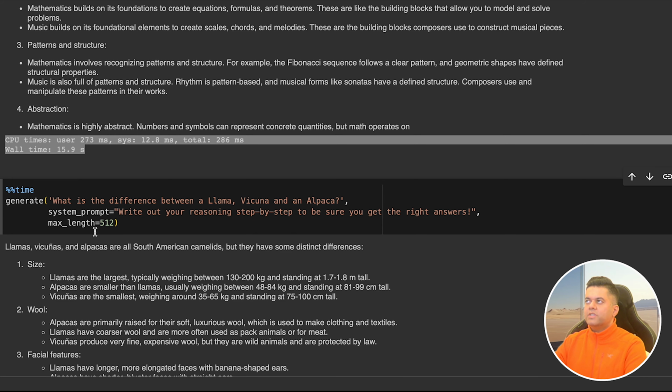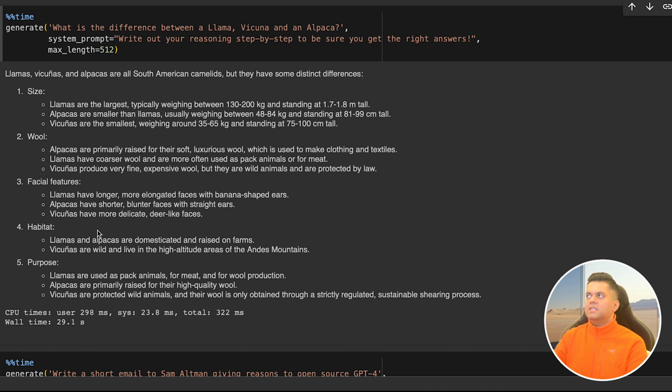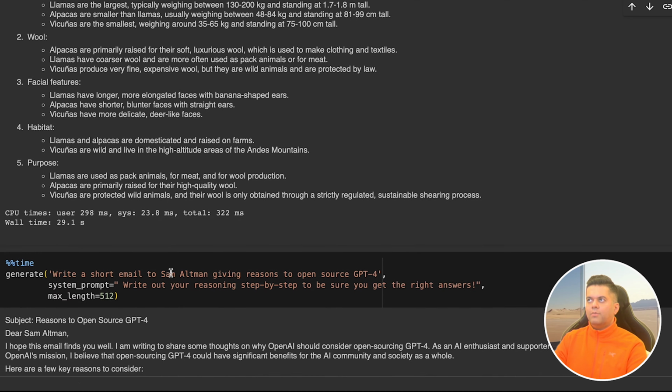Alright, next we ask it to generate the difference between llama, vicuna and alpaca. In the output, we notice that it understands we're talking about the animals and not the LLM models of the same name, and then gives us a very well-structured response. Now if you remember, we asked the same question to Sonnet as well. The response was great, but it was by no means so well-structured and rich. So if you're looking to generate good and lengthy answers, then Sonnet is great, but if you want to go beyond and want to generate structured responses with clear details, then Opus is definitely the model for you.